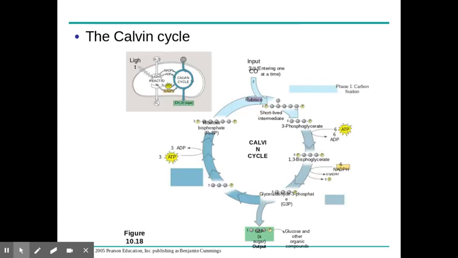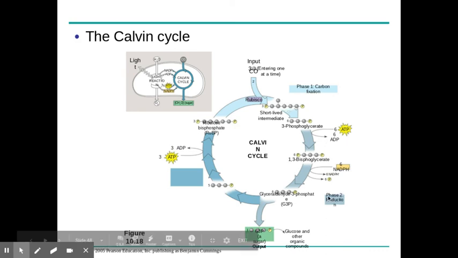So here we go. The first step is fixation, and what that means is we're going to fix carbon dioxide into sugars. So Rubisco is an enzyme that aids in that process. You do not need to know Rubisco or any of these intermediates. What you do need to know is that CO2 gets fixed or combined into sugars. That's carbon fixation. The next step is reduction.